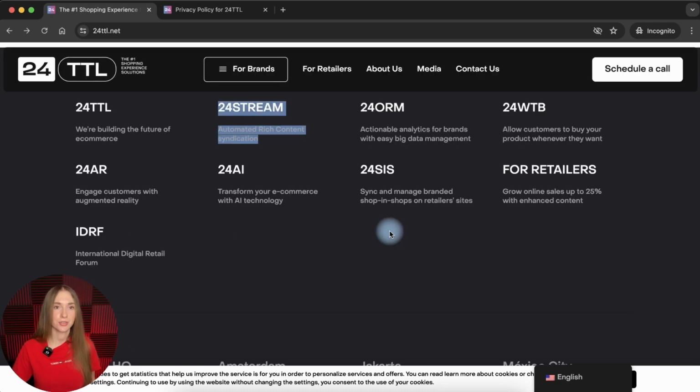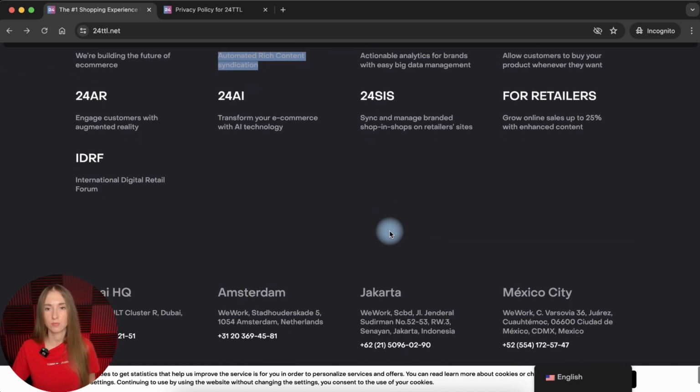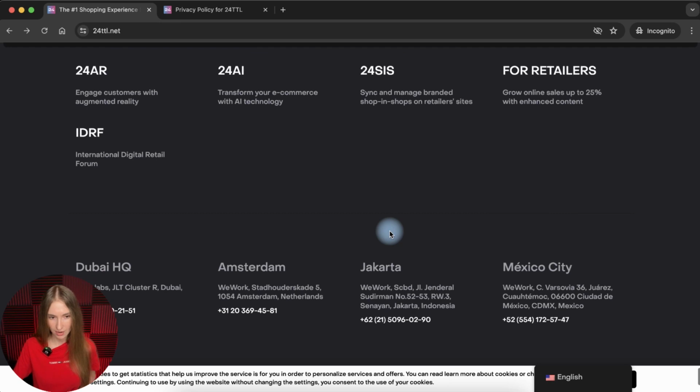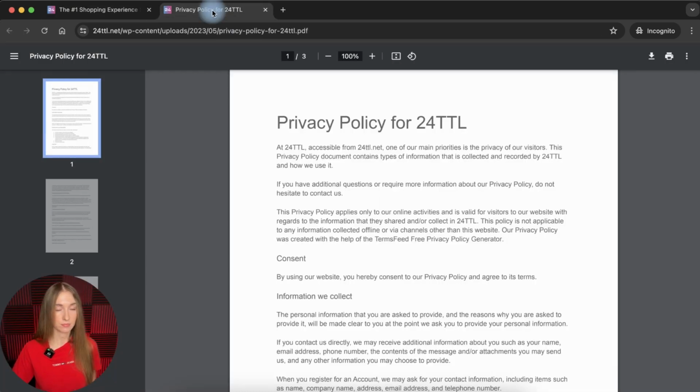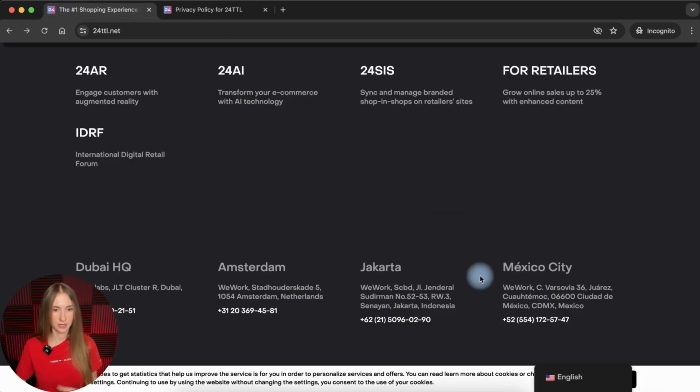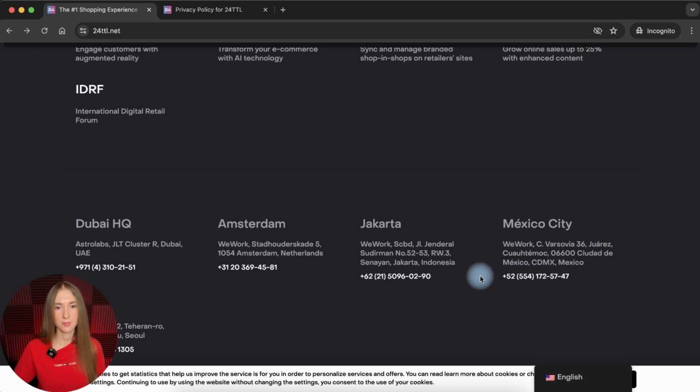The other interesting thing that I haven't found here is that there are no links to the terms of use or terms of service of the company, and there is also no link to the privacy policy of the company. But we saw the link to the privacy policy, which was embedded in the contact form, and we even have it open here, so we will analyze it later.